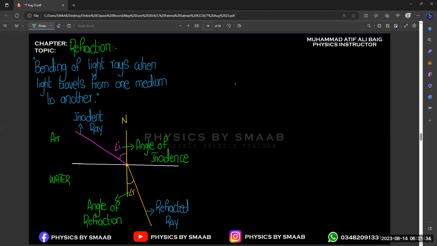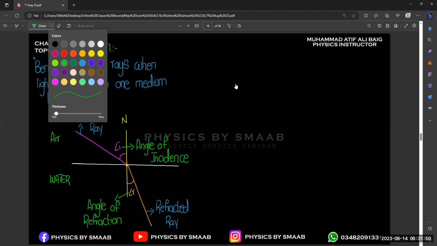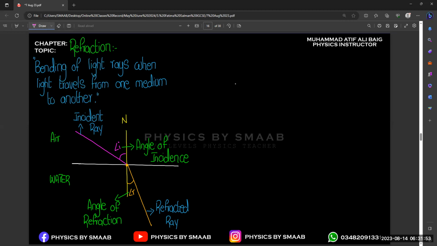Okay, now one important thing that you observe: when light travels from air to water, light actually bends towards the normal, right? Because the angle of refraction is smaller as compared to the angle of incidence, right? So you always need to remember that. I will write two important points that you need to remember, because they will help you make the ray diagram. If two mediums are given and they ask you to draw the ray diagram just like this, we need to know in which direction light will bend, right?